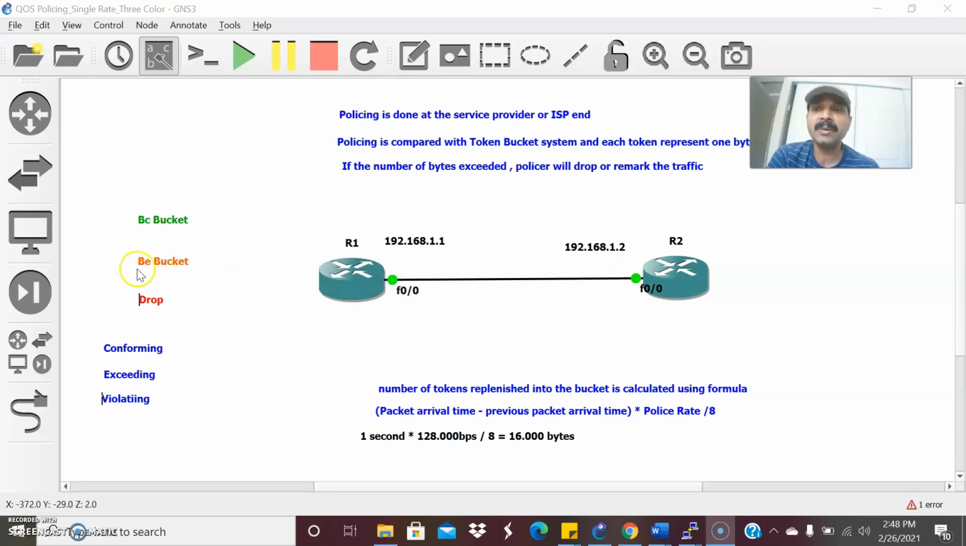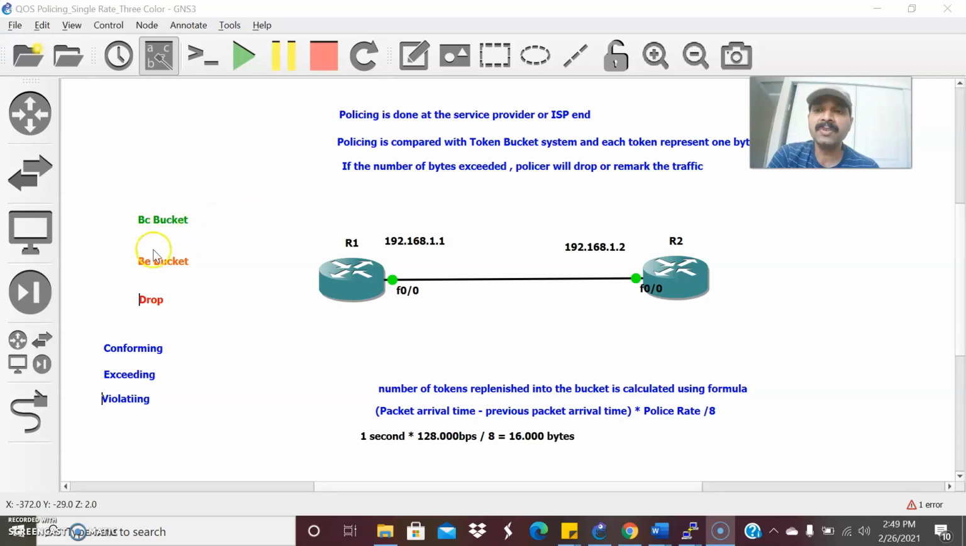For that scenario, we are using the excess bucket. The overflow tokens will flow into the excess bucket. If the number of bytes is not conforming and the number of bytes received by the policer is less than or equal to the number of tokens in the BE bucket, we call this exceeding. The policer then will take the tokens and proceed for exceeding. That is the BE bucket. And if the packet is not conforming or exceeding, then it will go for violating. The policer takes no further action and will drop the packets. That is the purpose of the BC and BE buckets. This we call a two token system. One is the BC bucket.